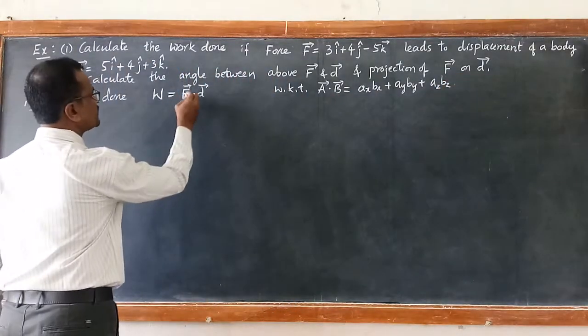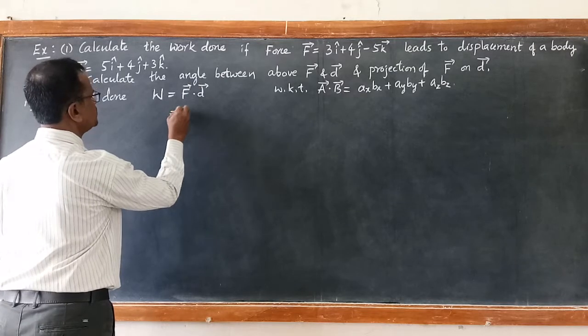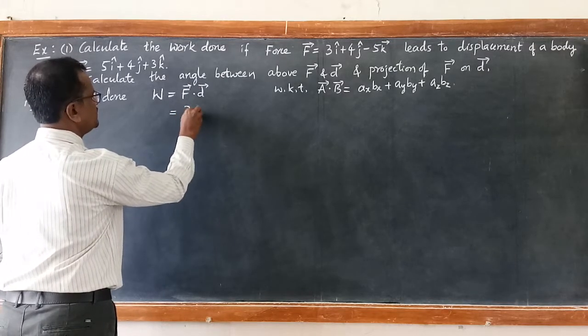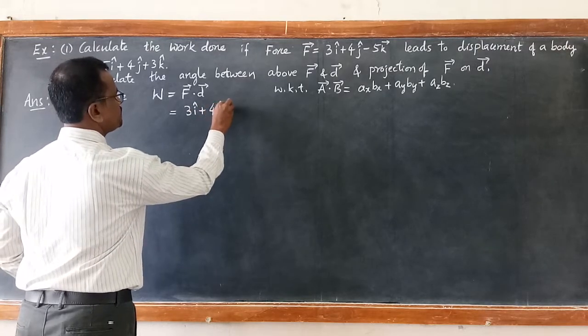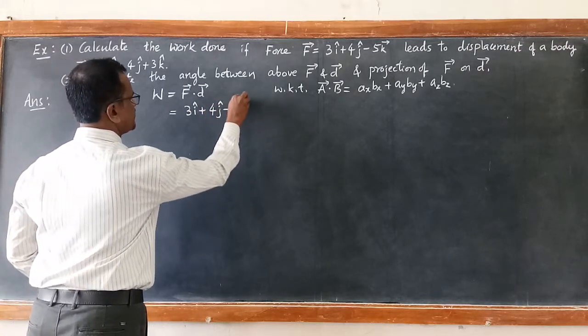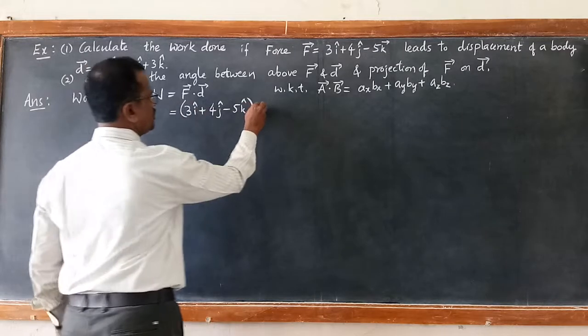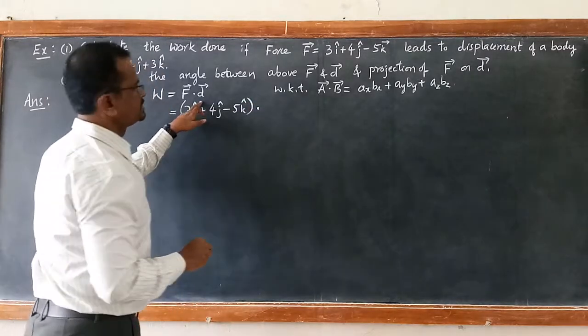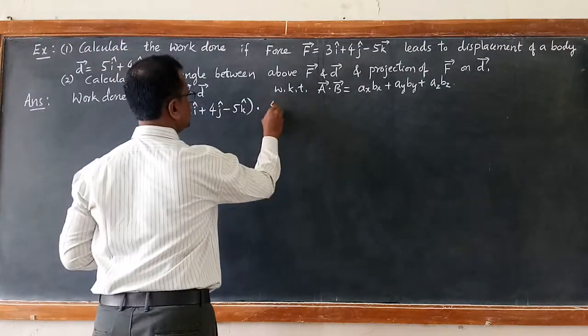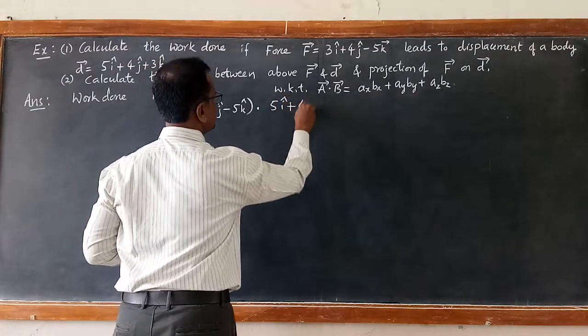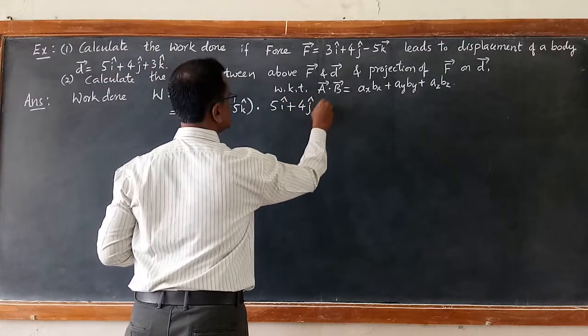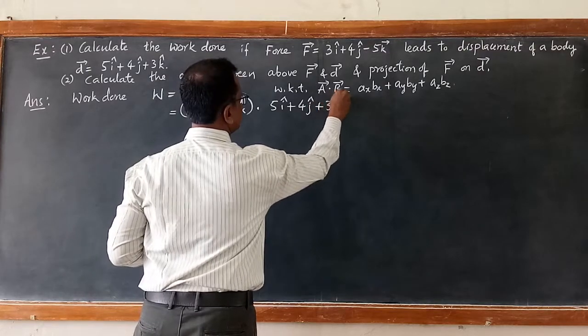So the given vectors are force and displacement. Force is 3 i cap plus 4 j cap minus 5 k cap, dot displacement 5 i cap plus 4 j cap plus 3 k cap.